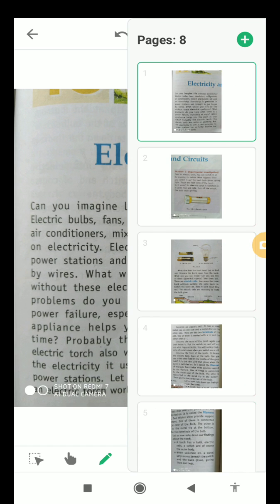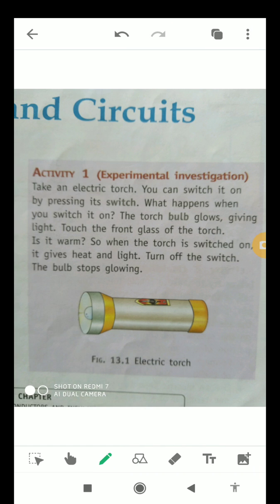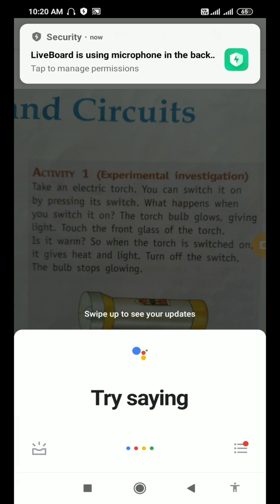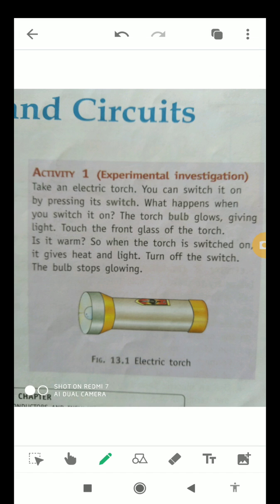Now let's move to the next slide, that is activity 1. In this activity you will come to know a little bit about the electric torch. For this, take an electric torch. You can switch it on if you press its switch. What happens when you switch it on? The torch bulb glows.